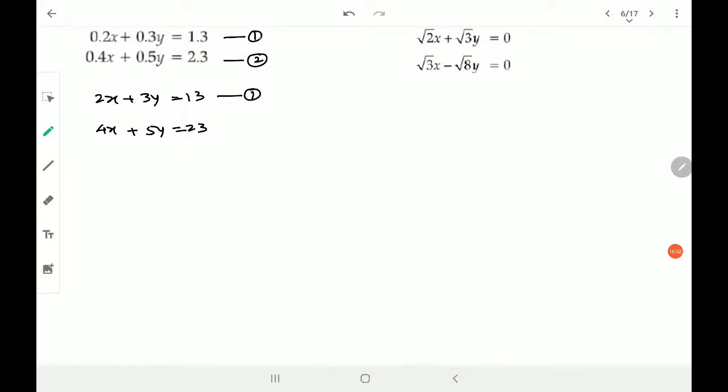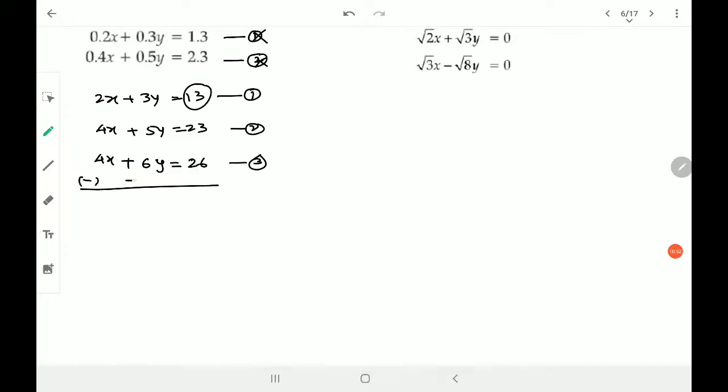Instead of calling these two as equation 1 and 2, I'll call this as equation number 1 and 2. I'll multiply equation number 1 by 2 so that it becomes equal coefficient. So I get 4x plus 2 3 2 is 6y is equals to 13 2 is 26. So this will be equation number 3. Normally people forget to multiply this number. So keep in mind, multiply.